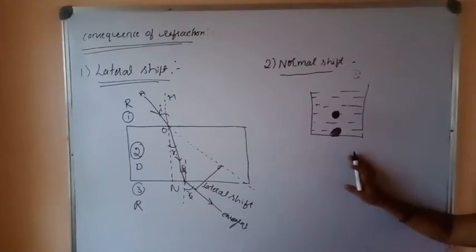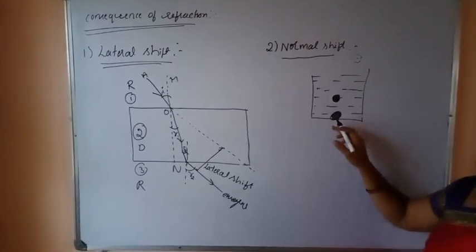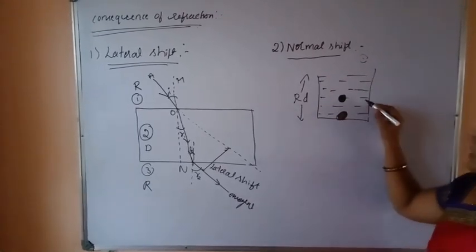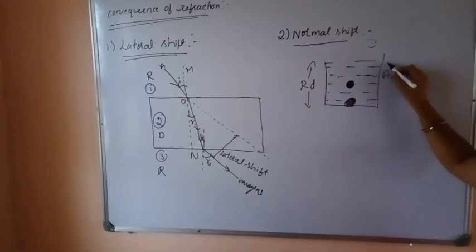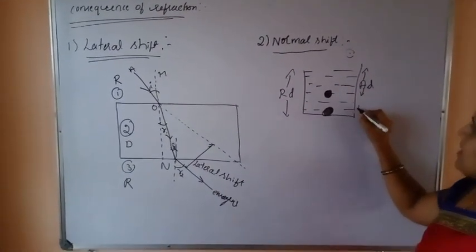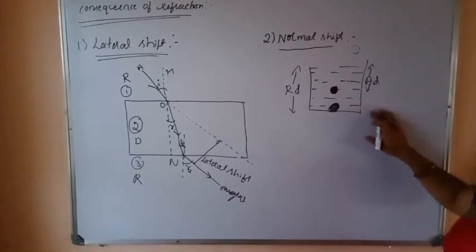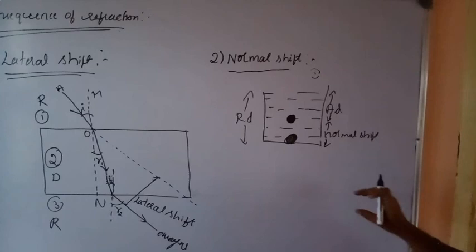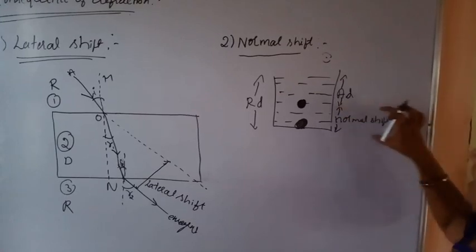But actually the coin position is exactly at the same original position. It only appears shifted. So this original depth of the coin is known as real depth. Okay. This shifted position is known as apparent depth. So mention this distance as apparent depth, and the shift in position is known as normal shift.